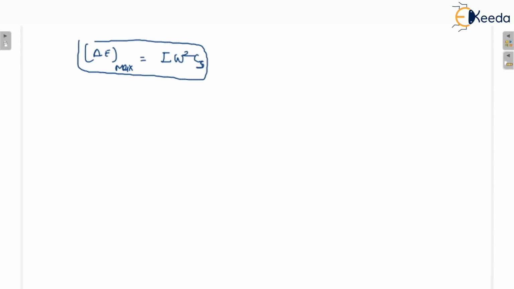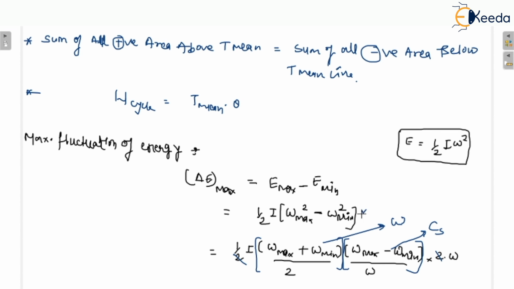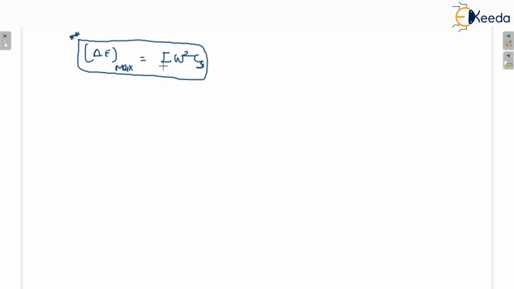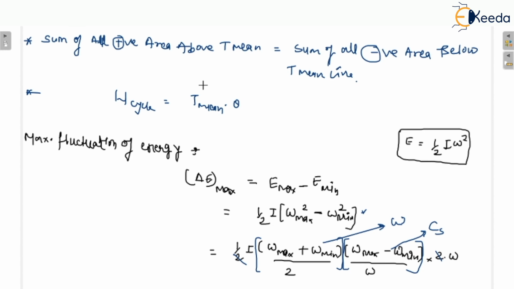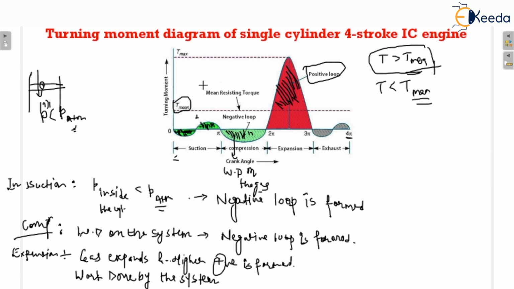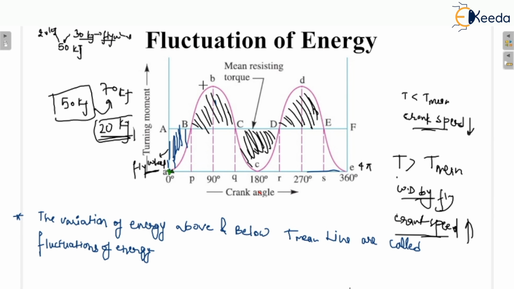I have explained this formula in detail. If Cs is not given, and only omega max and omega minimum are given, you can apply this relation. If Cs is given, you can apply this equation basically. So I hope you will understand this topic completely, that is the fluctuation of the energy.